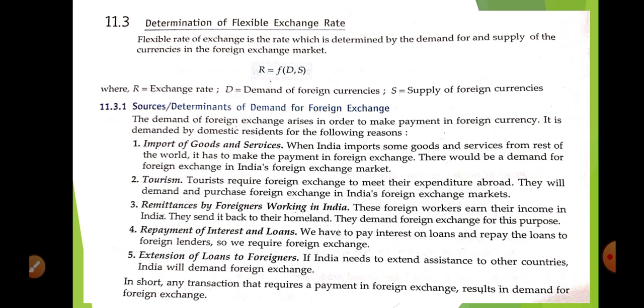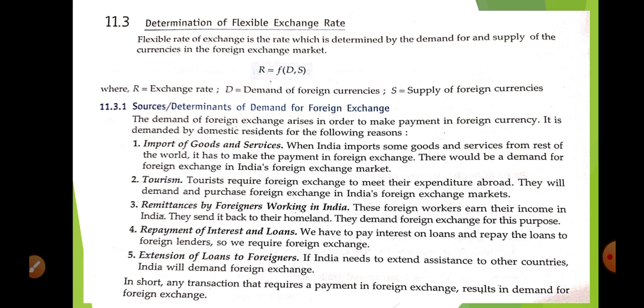Now, determination of flexible exchange rate. Actually this topic has been deleted for this year, but if you do not understand it, you will not be able to understand appreciation and depreciation, and that is part of the syllabus, so that is why you have to understand it.